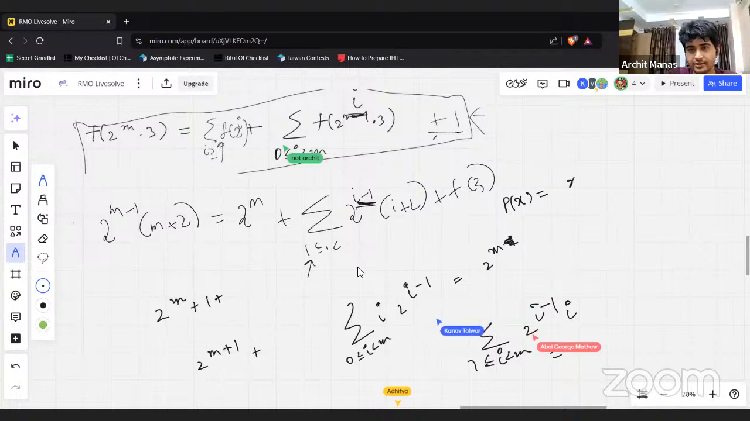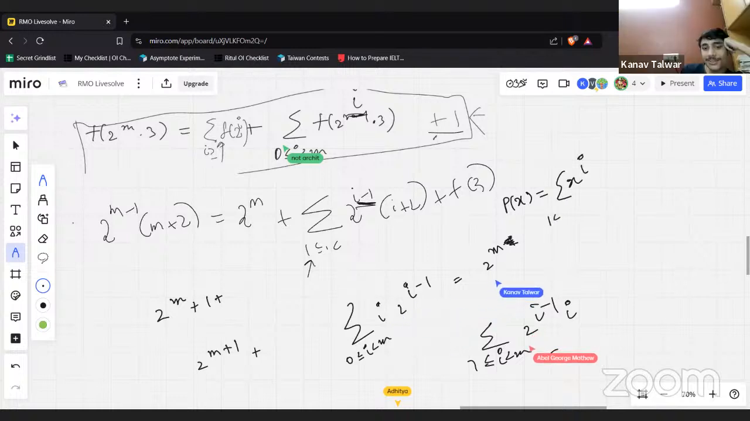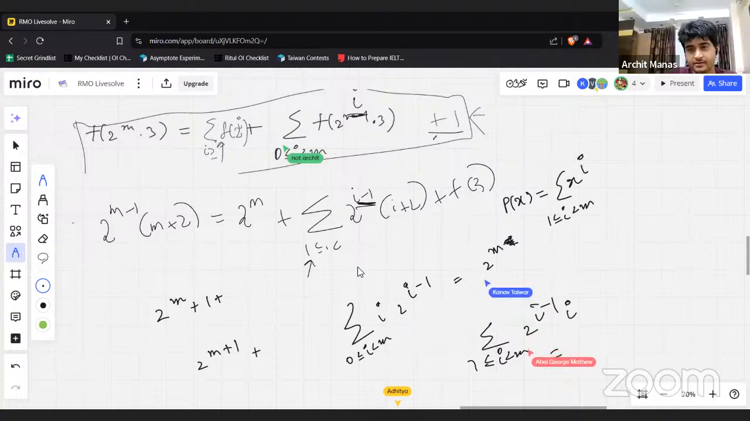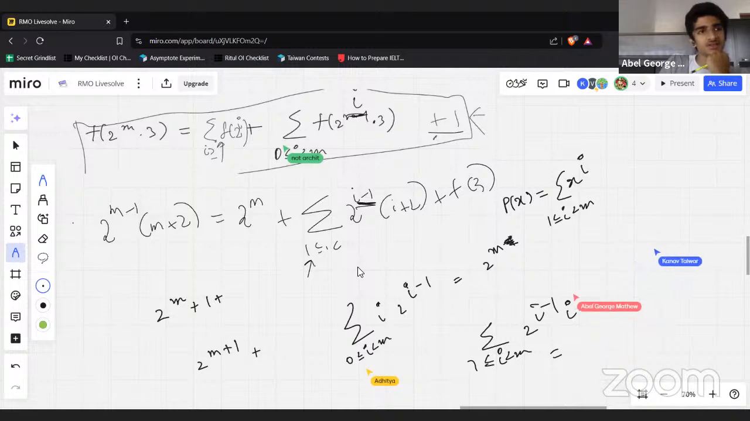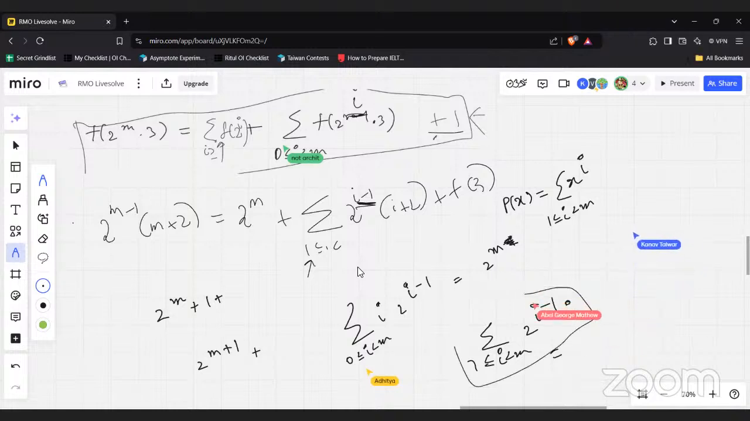If you have x equal to 1, this is like 2 to the m only. If you have this, I think it's 3 to the m. Okay, what does this sum evaluate to? Yeah, like that's what Achit is doing.